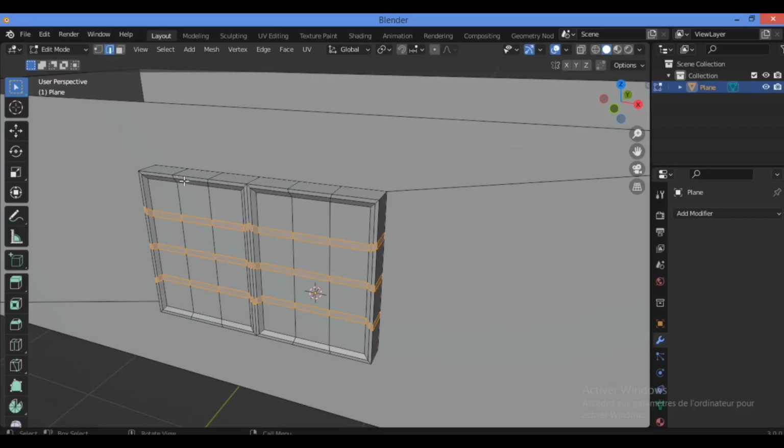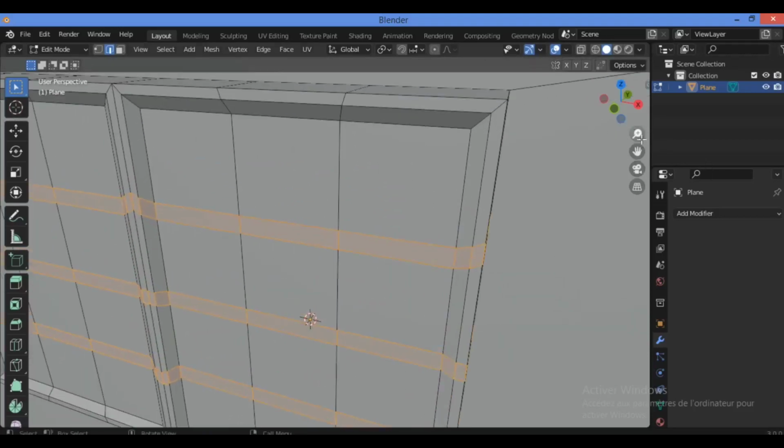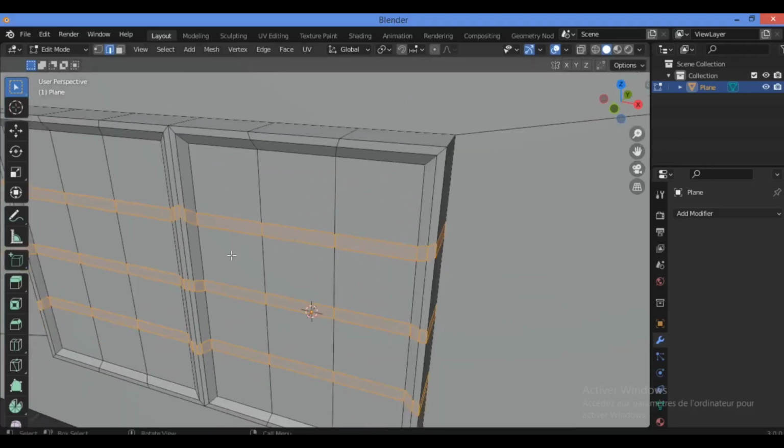As you can see here, we have extruded the main parts, that square, extruded it out just along the y-axis like this, and insetting for these parts. Also, as you can see here, we have inset all these parts like this at the center of the window, as shown here, the edges of the window, and have some parts like this.